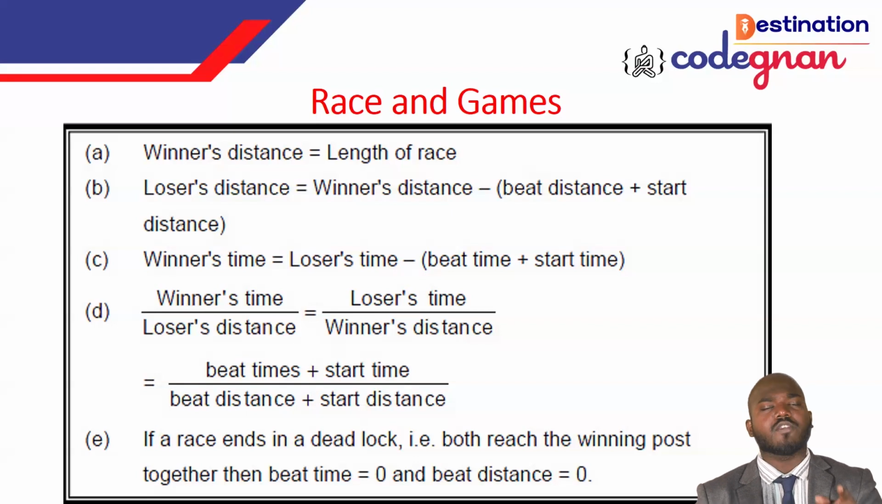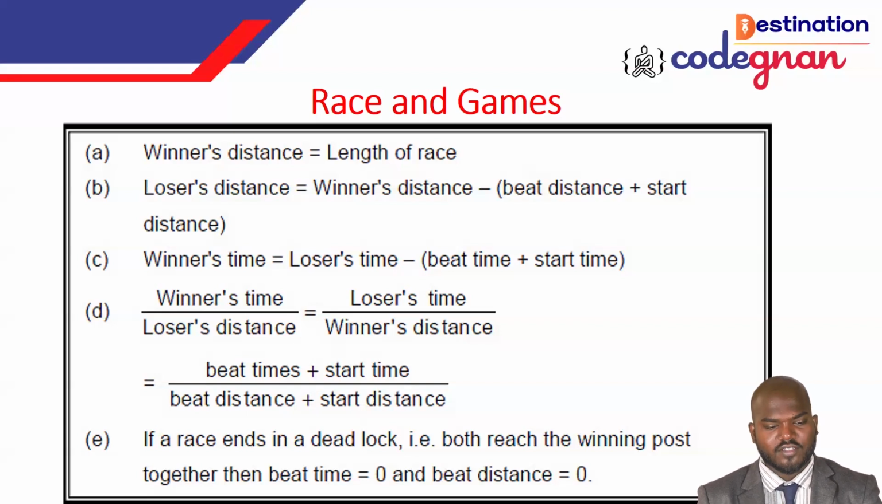Same here, this is not a formula; it's like a description, a logical formula. This formula will help you a lot to understand the question. Winner distance means the length of the race, and loser distance means the winner distance minus beat distance plus start distance. Similarly, winner's time is loser's time minus beat time plus start time. So winner's time over loser's time equals winner distance over loser distance.